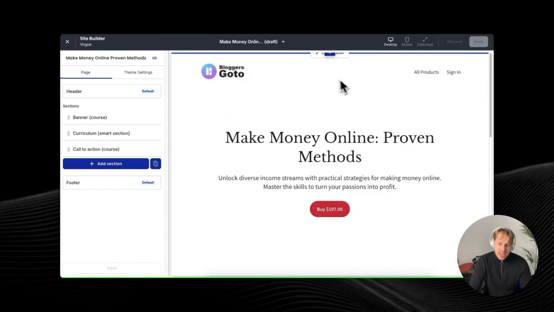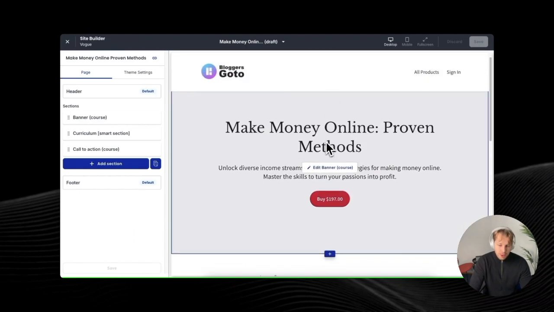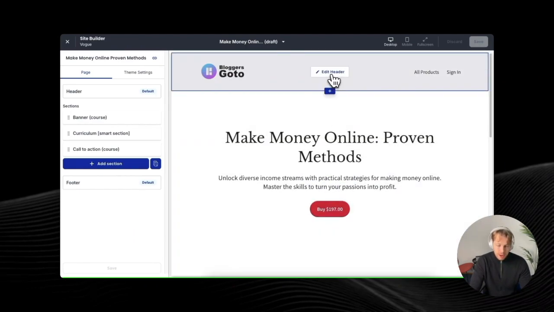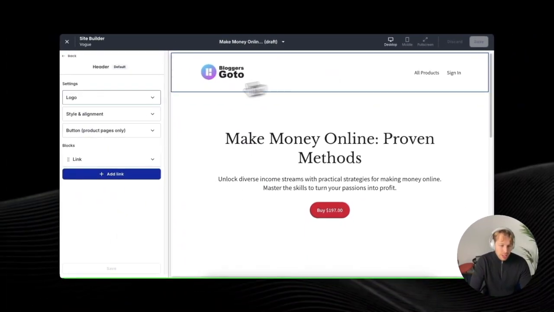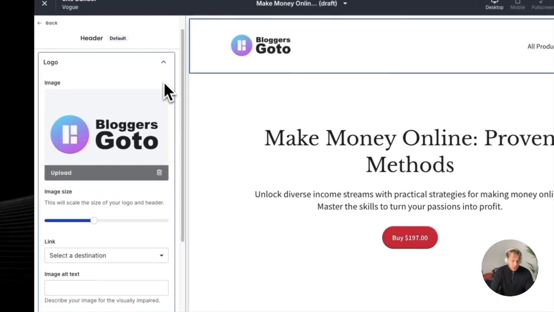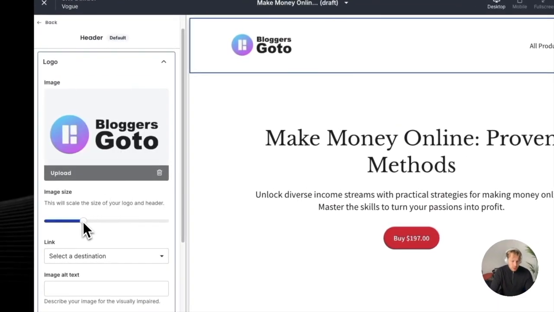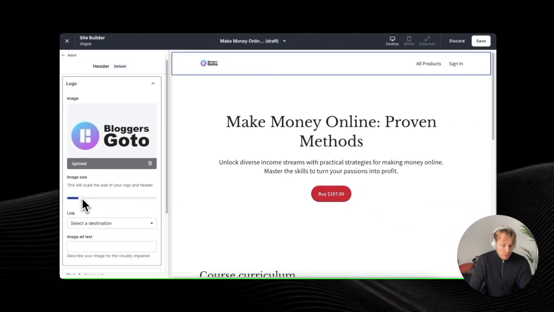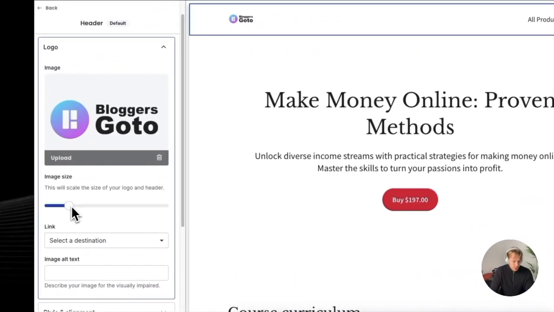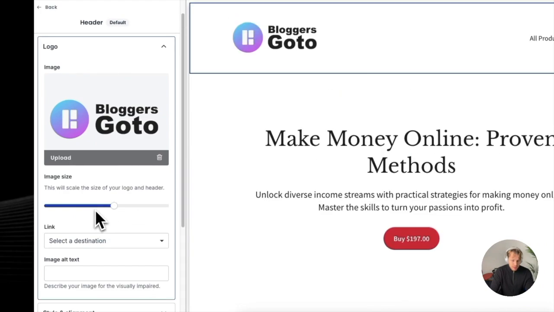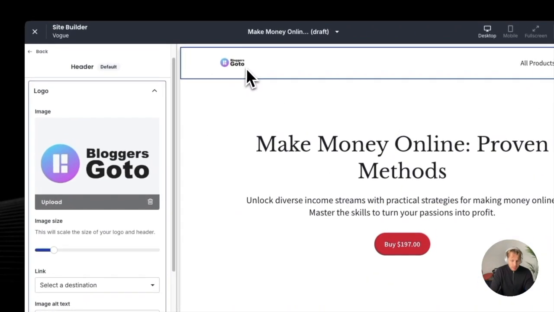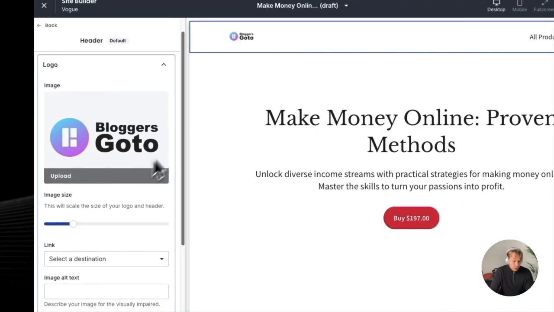And now you can edit every single element here on the course landing page. So we can, for example, click here to edit the header, and it will take like a second or two. And then you get to choose the logo. So you can upload a logo. You can make the logo smaller and bigger if you want to. And one thing I also need to mention is that, as you saw, it takes a second for these changes to apply. So for instance, if I change the logo size now, it will be reflected now. So that's one thing you shouldn't get confused about.